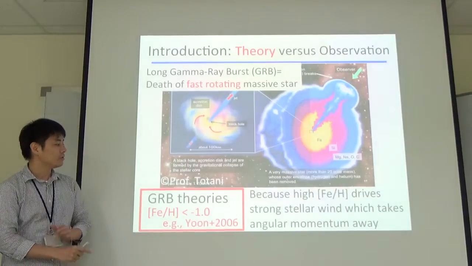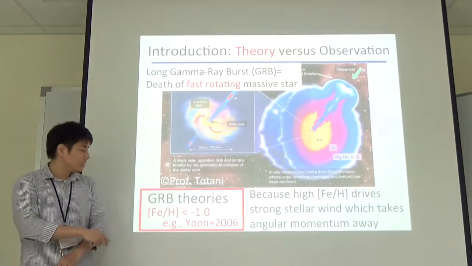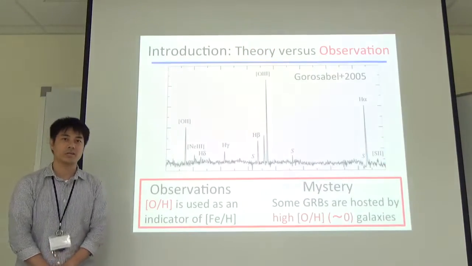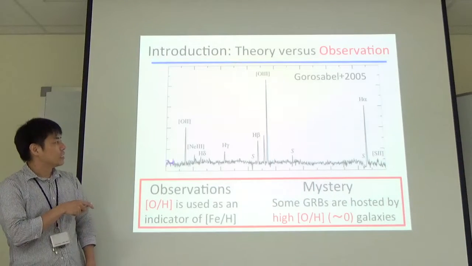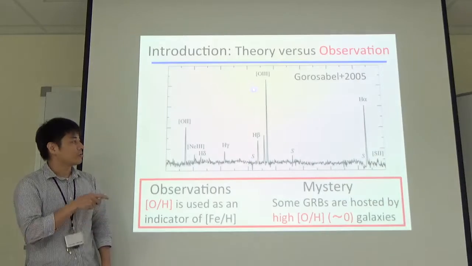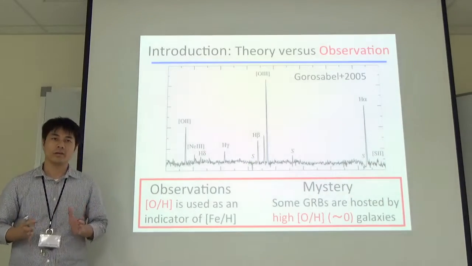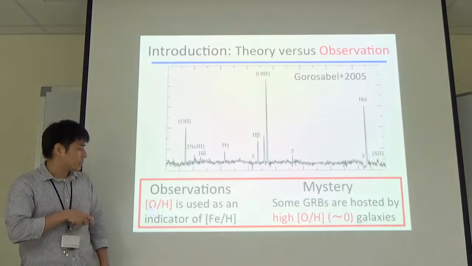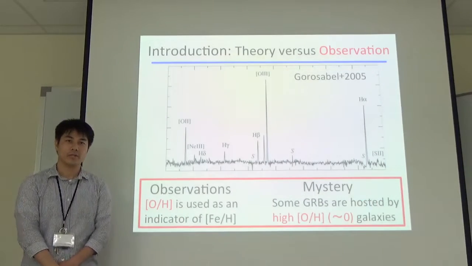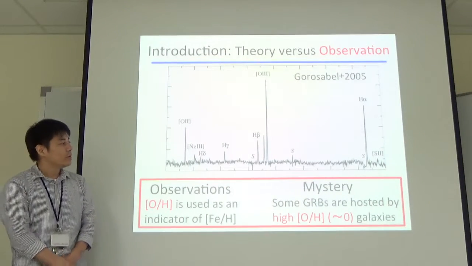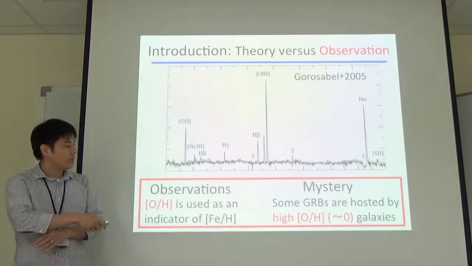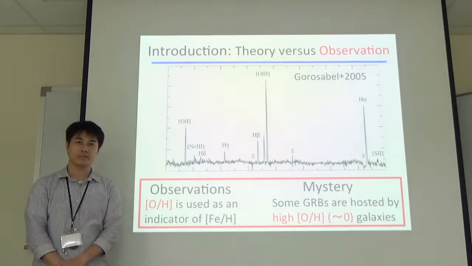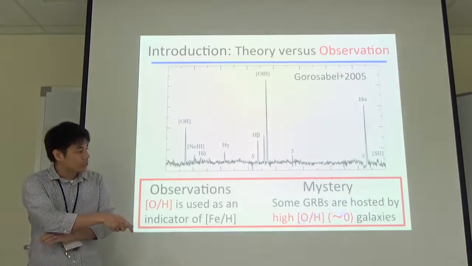One way to investigate this kind of metallicity environment of gamma ray bursts is observation of the host galaxy. This is one example of a spectrum of a host galaxy of a gamma ray burst. People usually use oxygen abundance in observations as an indicator of the iron abundance environment of the gamma ray burst. So there is one mystery here. Somehow some gamma ray bursts are hosted by high oxygen abundance galaxies. This is almost approaching the solar value.